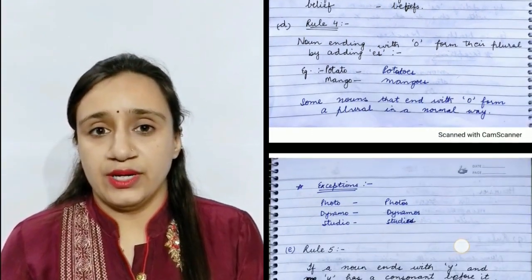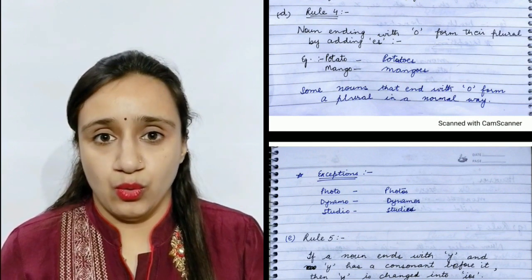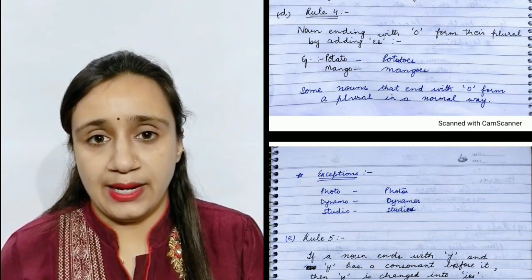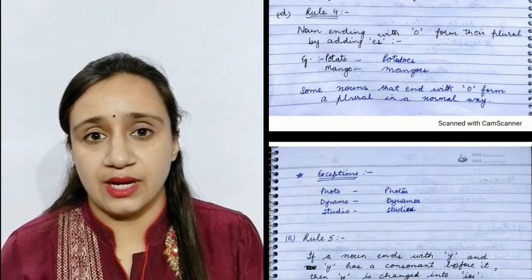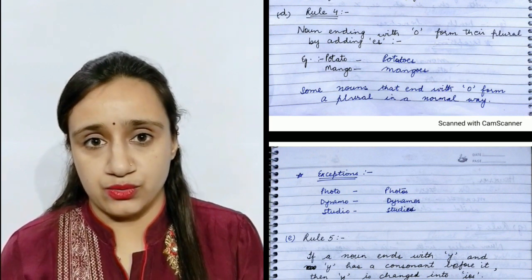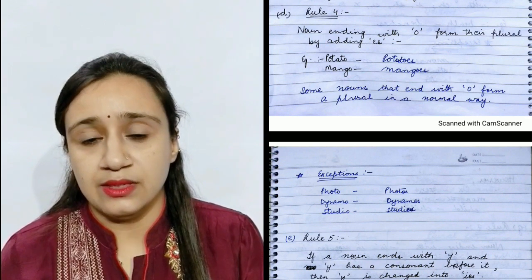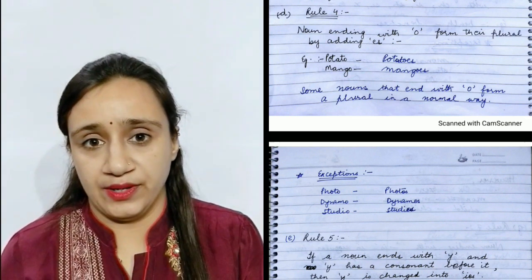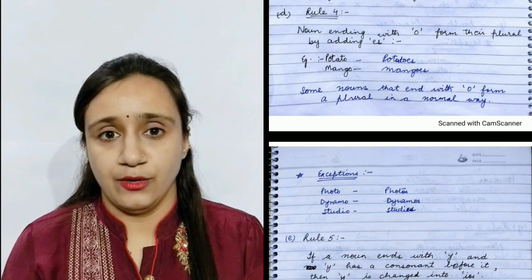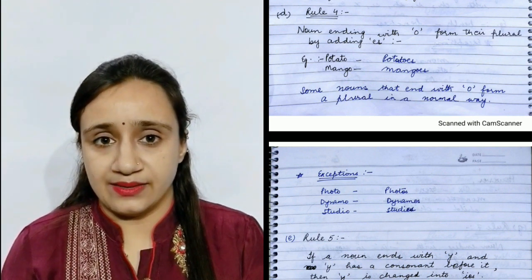Rule number 4 is nouns ending with o make their plural by adding es. For example, mango, mangoes. There are some nouns which end in o but make their plural in a normal way, such as photo, photos, etc.